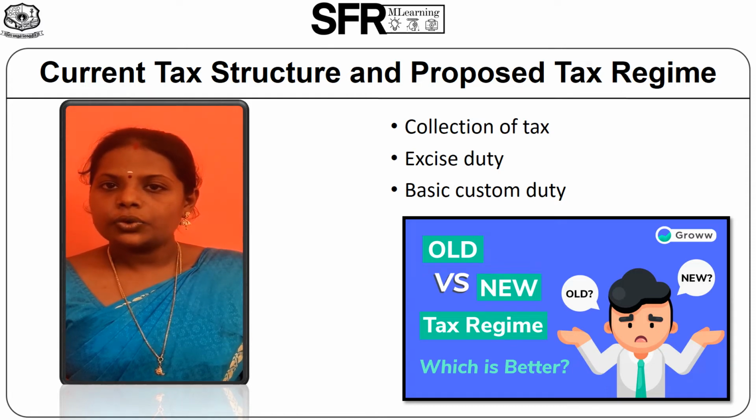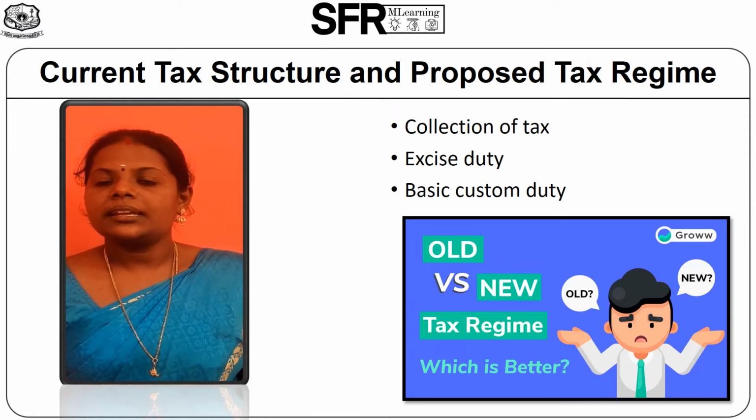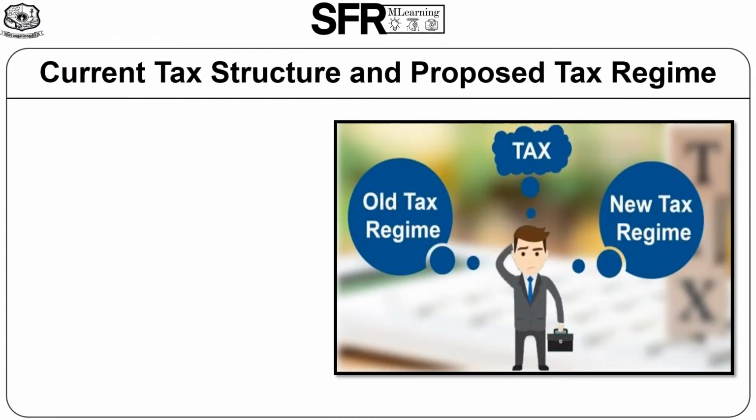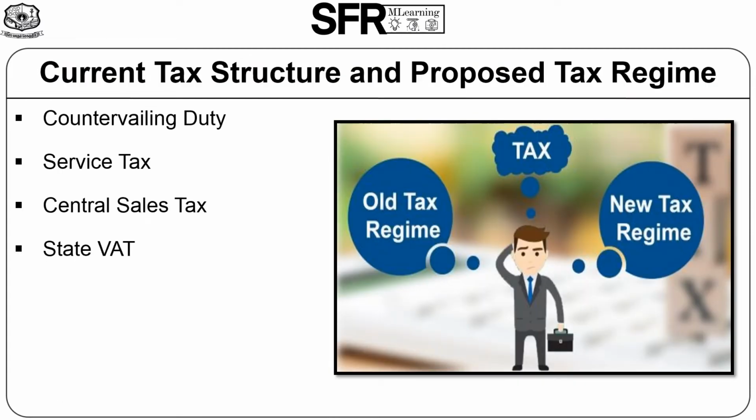Under the GST scenario, there is no change in the basic customs duty. Countervailing duty. In case of imports, it is taxed by the center separately. But in the GST scenario, it is to be subsumed under CGST, that is Central Goods and Services Tax.